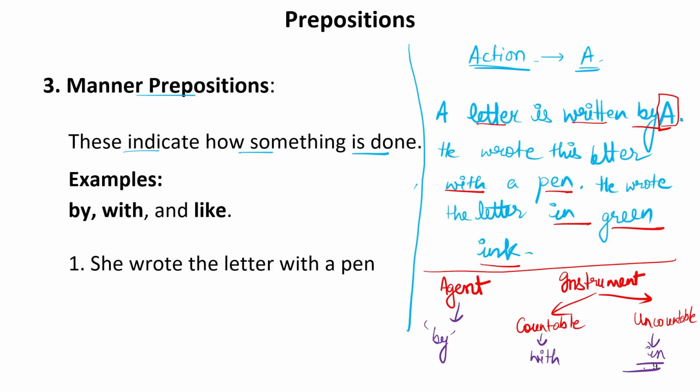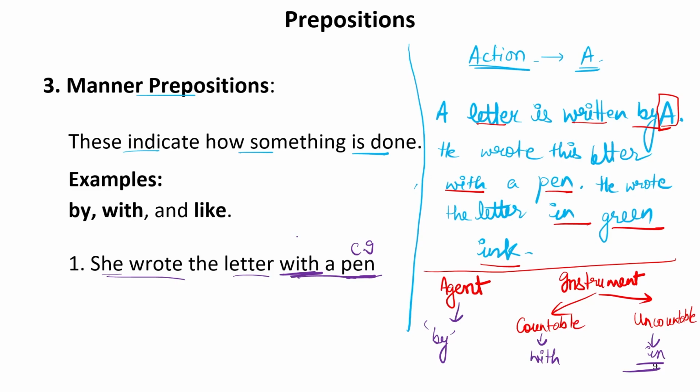Now, let us see the sentence. She wrote the letter with a pen. So, the letter was written by her with a pen. So, you can see over here that pen is a countable instrument with which we have used with. So, this is a preposition which we are using with countable instruments.